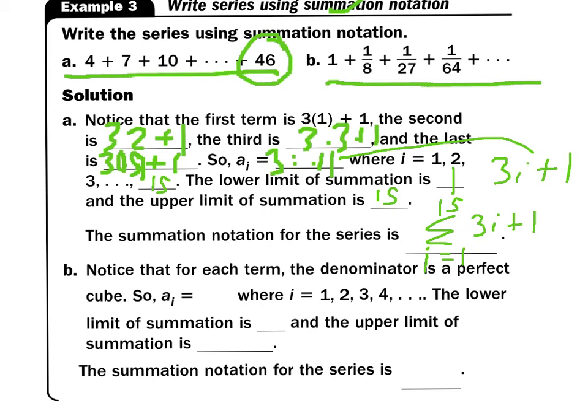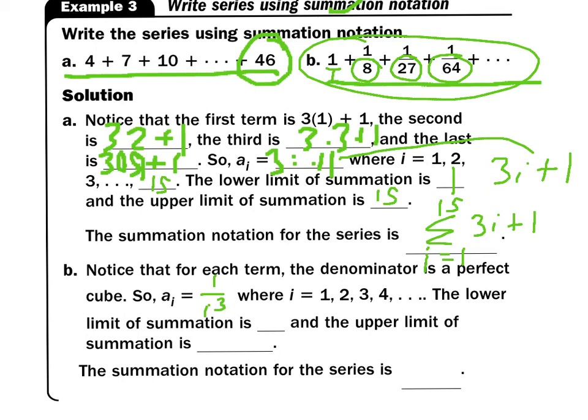If you look at the other one, if you look at the denominators, we're looking at this series up here. 1 over 1 and 1 over 8 and 1 over 27 and 1 over 64. I hope you're seeing that that's 1 over I cubed. 1 cubed is 1, 2 cubed is 8, 3 cubed is 27, 4 cubed is 64.